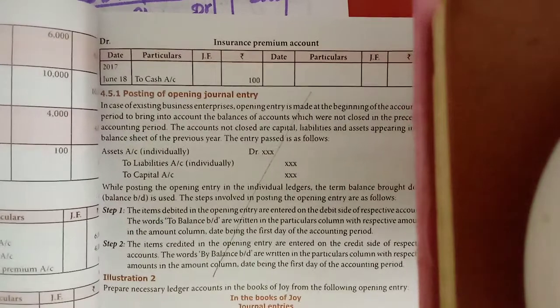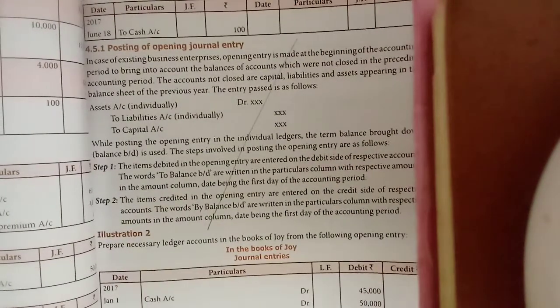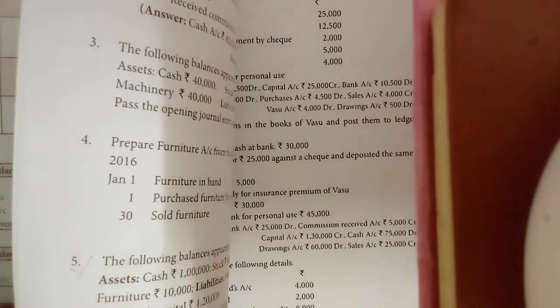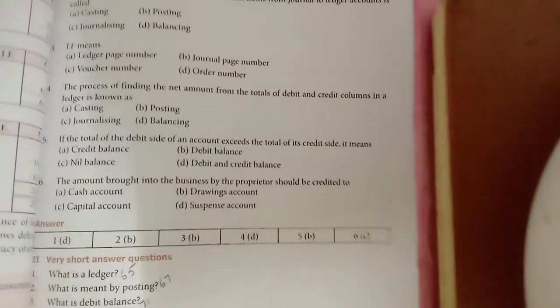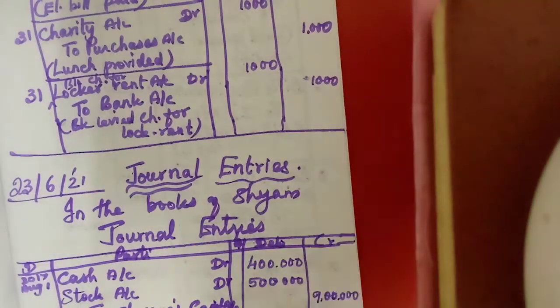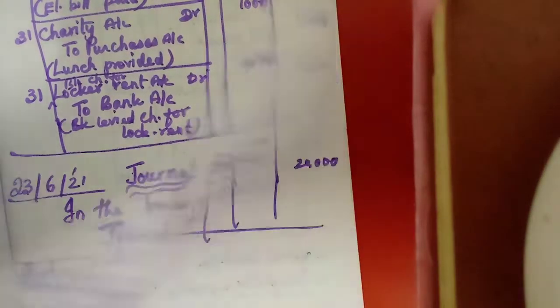Understood now? And we will do the exercise. A very small chapter only, this one. So you should know how to post. That's all. Preparing journal entries and posting.